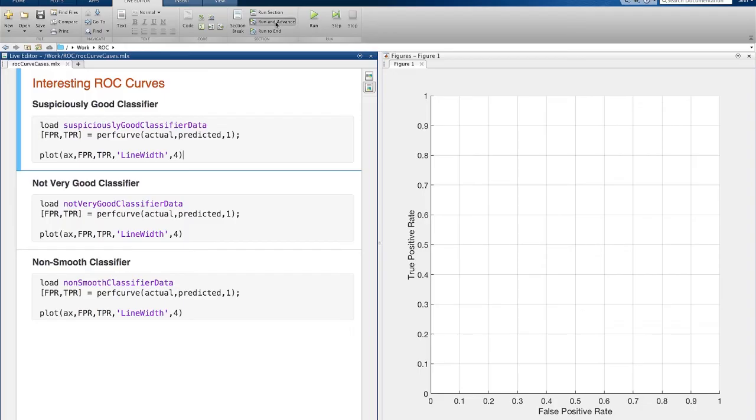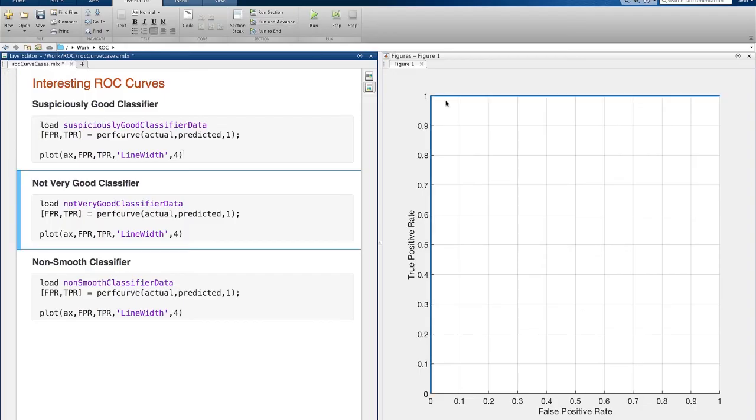If a curve is all the way up and to the left, you have a classifier that for some threshold perfectly labeled every point in the test data, and your AUC is 1. You either have a really good classifier, or you may want to be concerned that you don't have enough data or that your classifier is overfit.